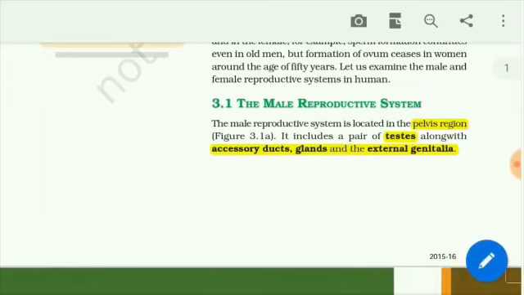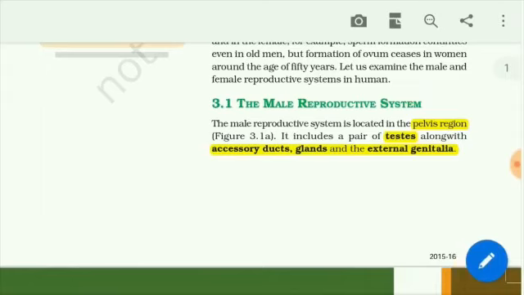First, the main male reproductive gland, testis, and then accessory ducts. Ducts are nothing but tubes, and glands are also present, like Cowper's gland, prostate gland, and seminal vesicle glands, and external genitalia.